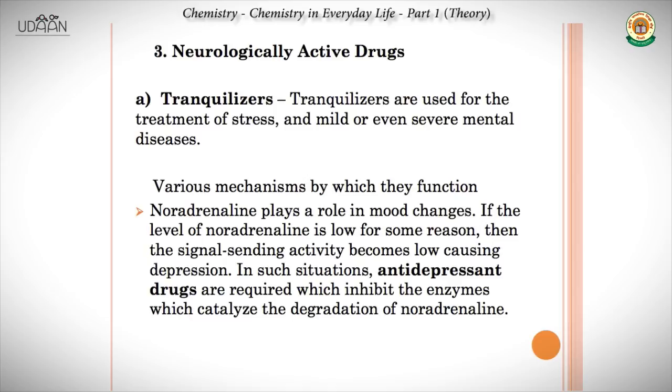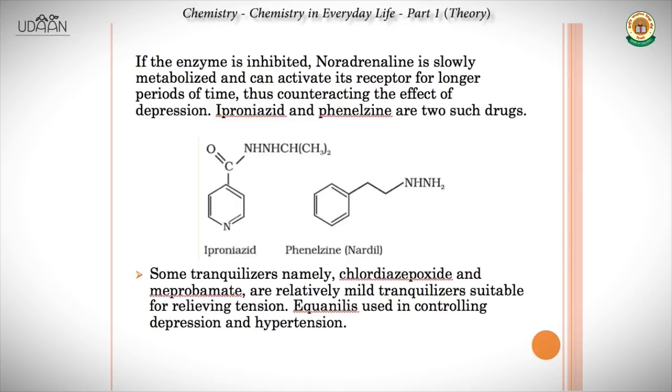So, what do antidepressant drugs do basically? वो जो enzymes noradrenaline के degradation को cause करते हैं, उन enzymes का action inhibit कर देते हैं. So, now the degradation of noradrenaline cannot take place. So, its level automatically increases, and which helps us avoid depression. So, this is how antidepressant drugs function. This is one mechanism by which tranquilizers can function.